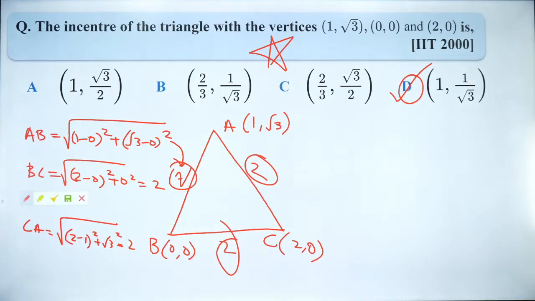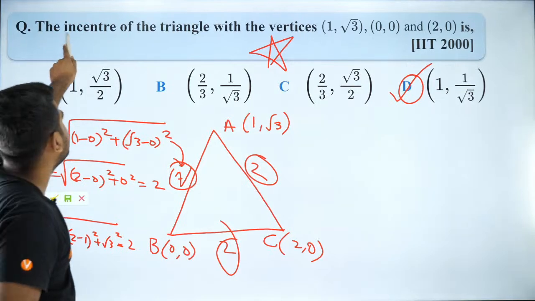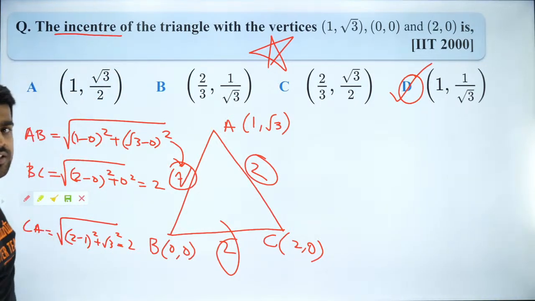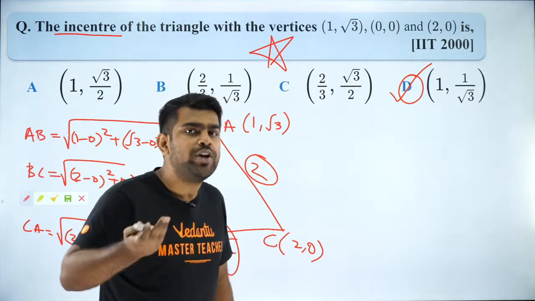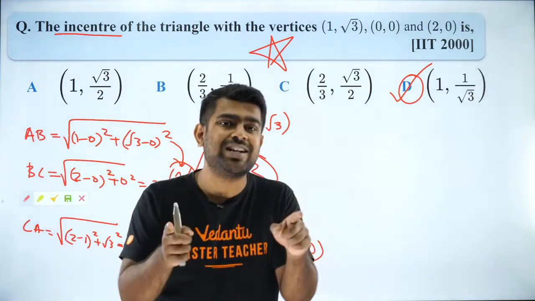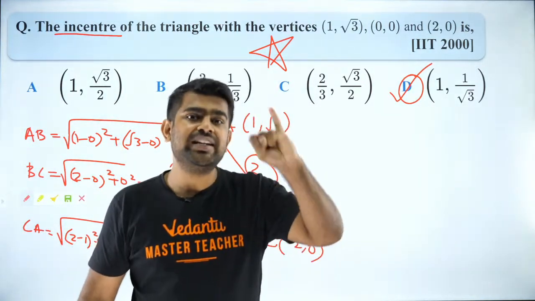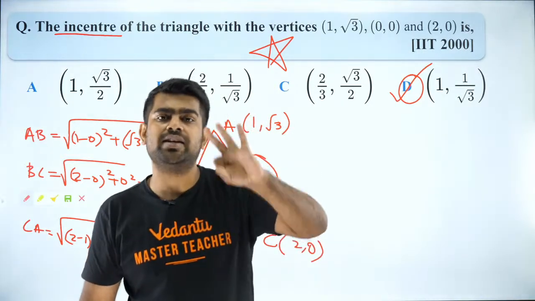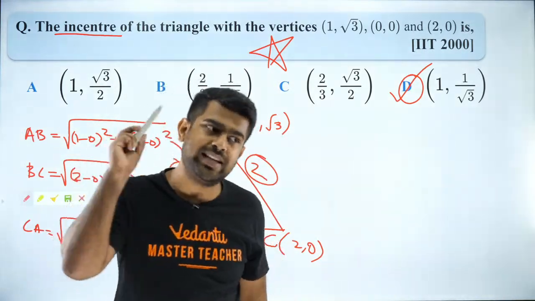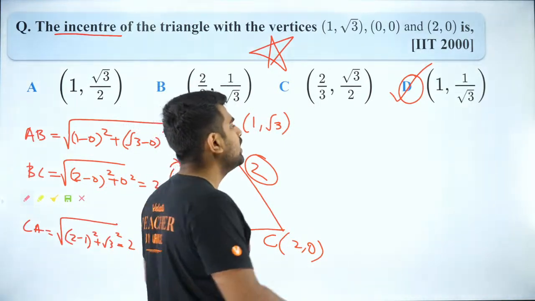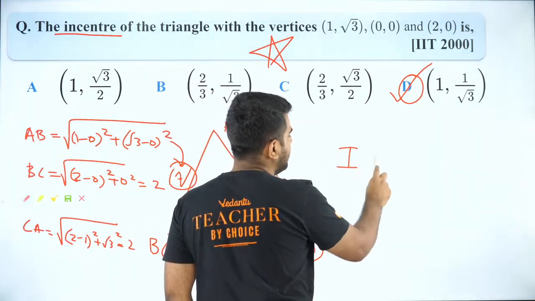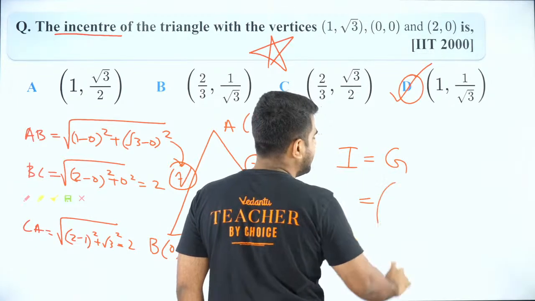So if it is an equilateral triangle, don't you think incenter and centroid are going to be the same point? Incenter and centroid are going to be the same point because for an equilateral triangle, circumcenter, orthocenter, incenter, centroid, everything is the same point because it's a symmetric figure. So I is equal to G and G is very easy.